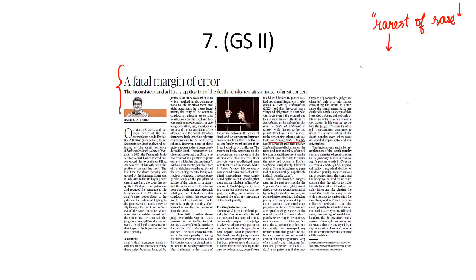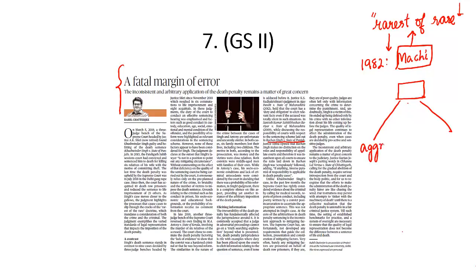2 years later in 1982, in Machhi Singh versus State of Punjab, the Supreme Court elaborated what is this rarest of the rare doctrine. Supreme Court said whenever the judiciary is hearing a case, the court should draw a balance sheet of aggravating circumstances and mitigating circumstances.